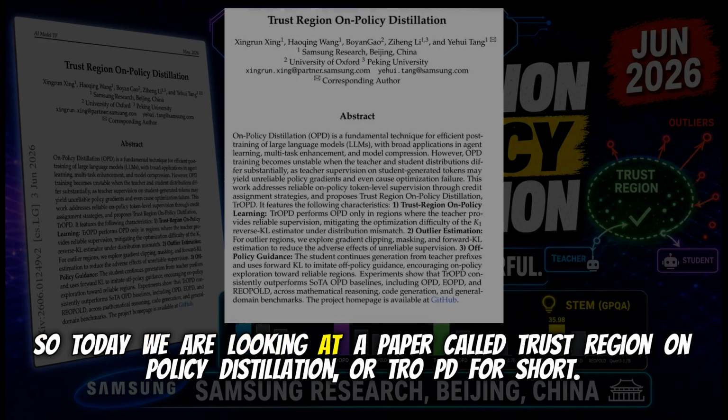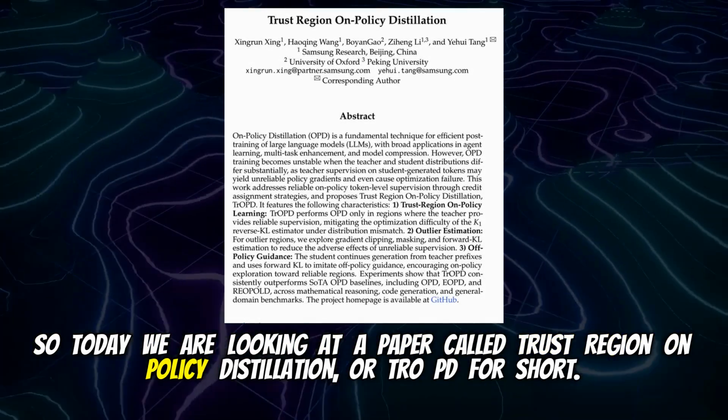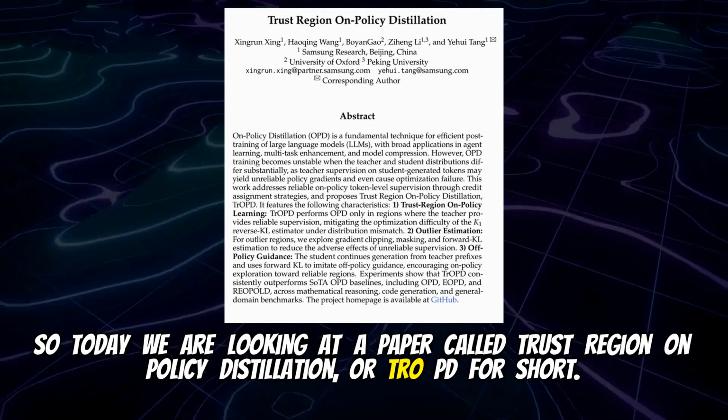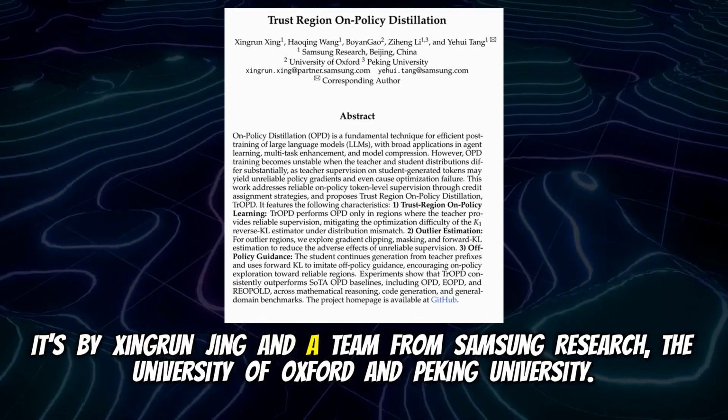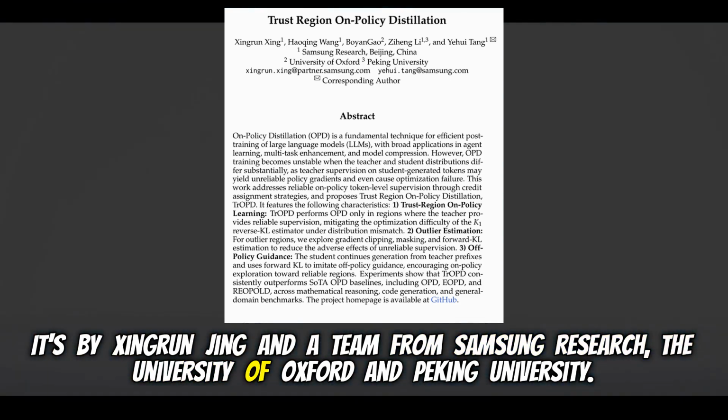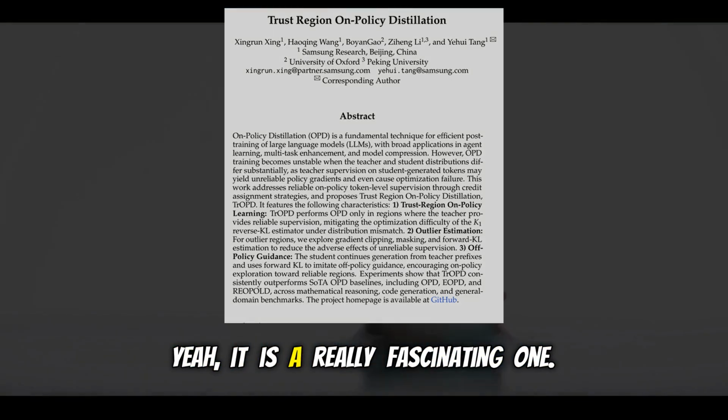So today we are looking at a paper called Trust Region On-Policy Distillation, or TrOPD for short. It's by Xingerun Jing and a team from Samsung Research, the University of Oxford, and Peking University. Yeah, it is a really fascinating one.